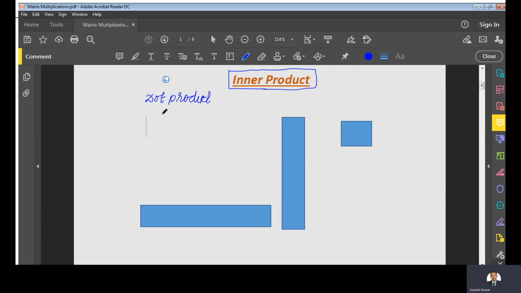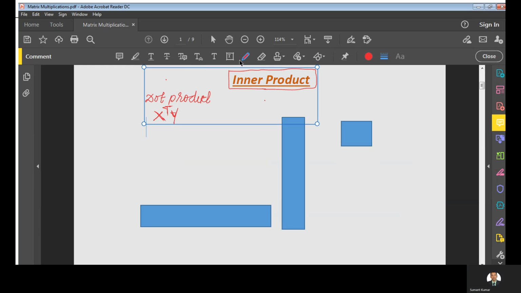So suppose you have two elements. Just in the matrix case, I am taking this as nothing but X transpose Y. The product of X transpose Y gives you the dot product of two matrices. So here let us see how we do this kind of multiplication.